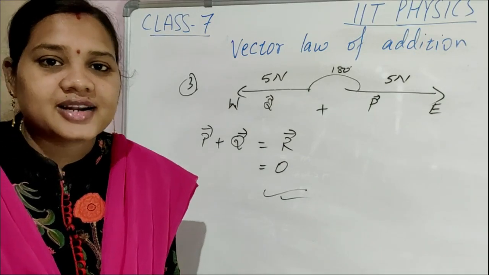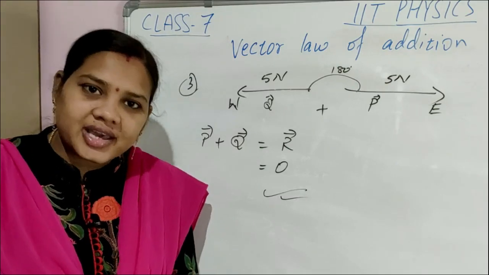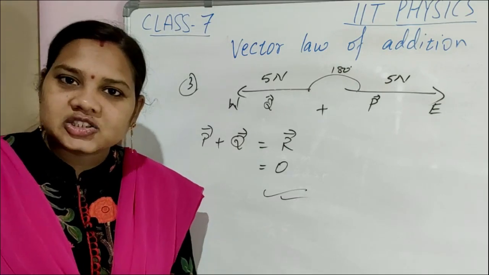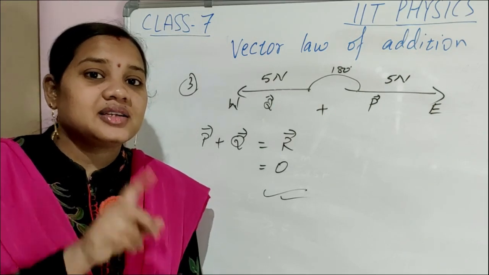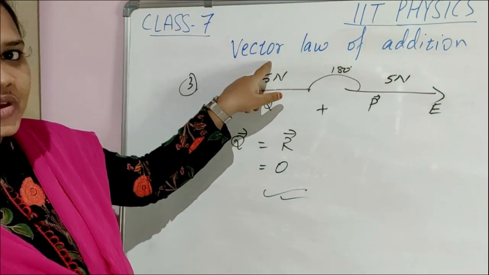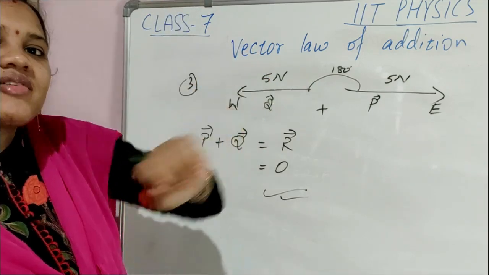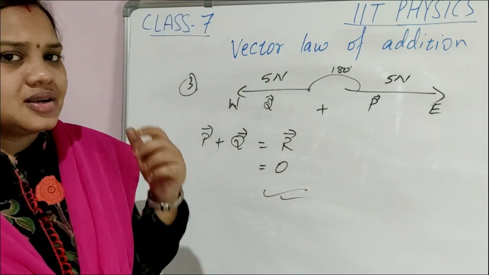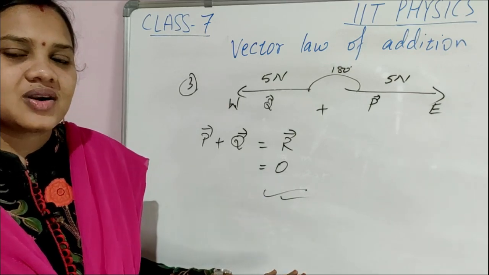We discussed that any quantity is a vector when it is having magnitude, unit, direction, and it must follow vector law of addition. If it follows vector law of addition, then only it is a vector quantity, because there are some quantities which are having direction but they are not vector quantities.